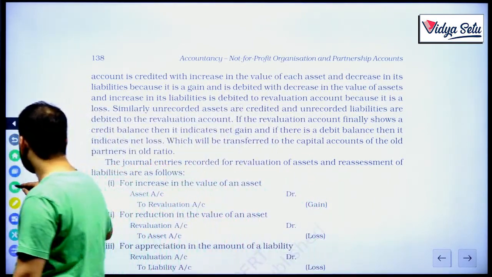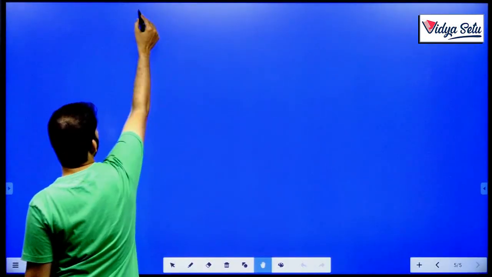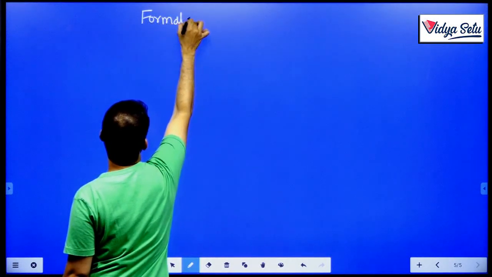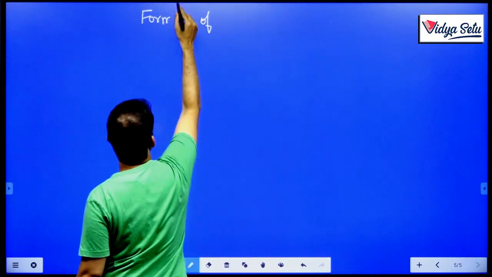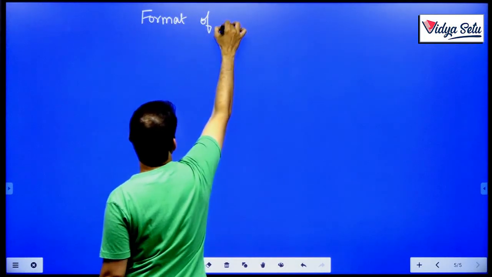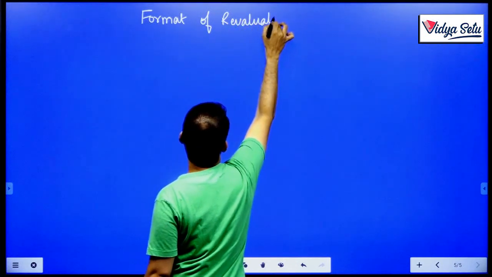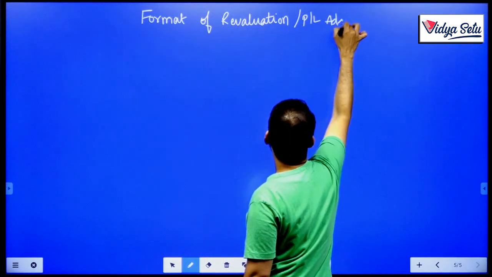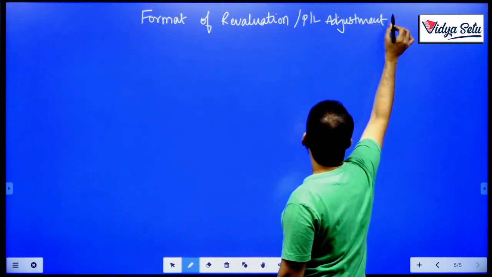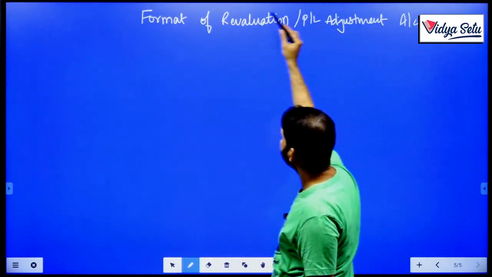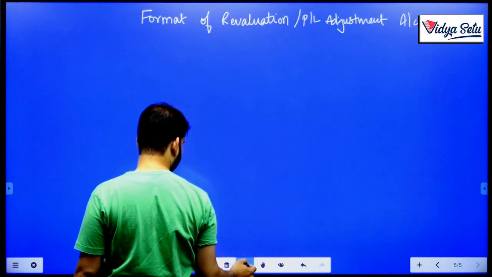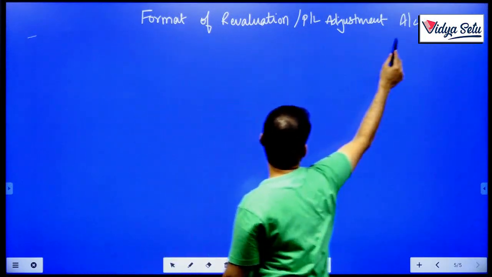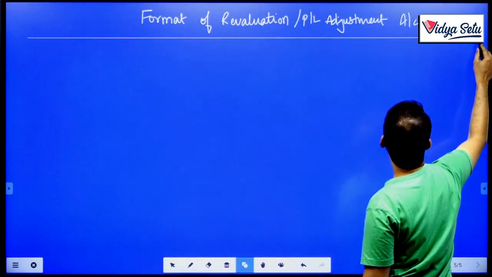It's a very simple account. Let's look into it. It's also called the P&L adjustment account. So let's check the format. It's an account, so we'll have debits and credits.